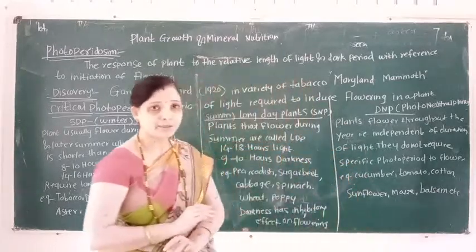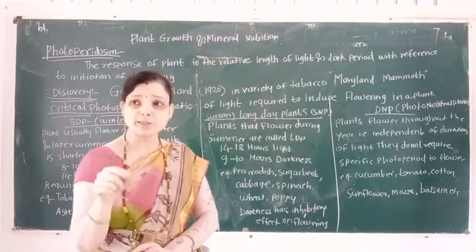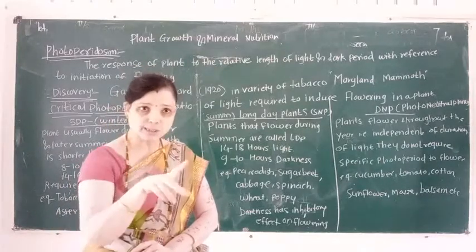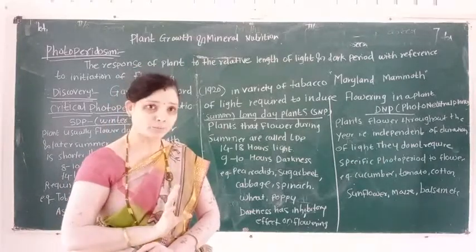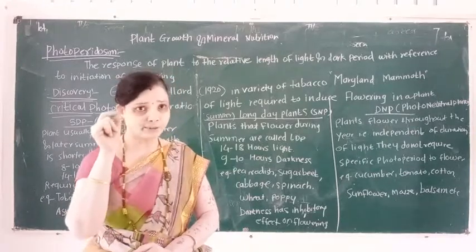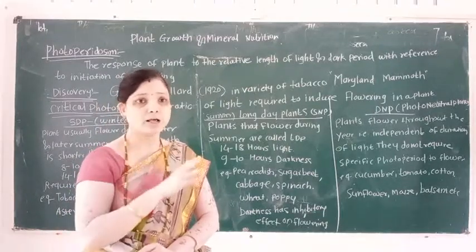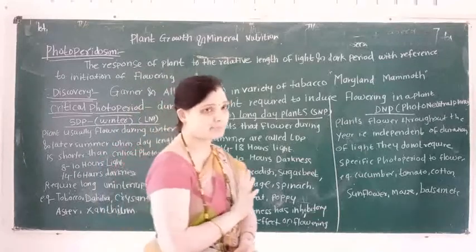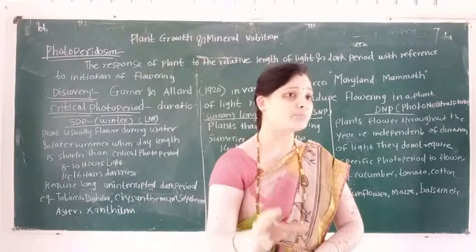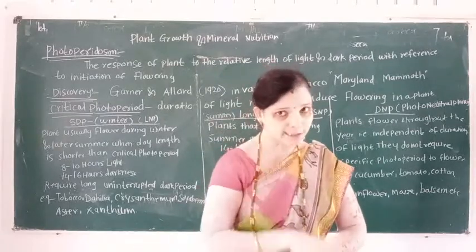Depending upon the type of critical photoperiod required for inducing flowering in a plant body, that is, depending upon the photoperiodic nature, plants are classified into three types.